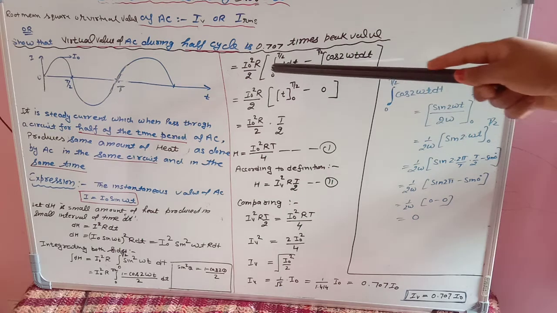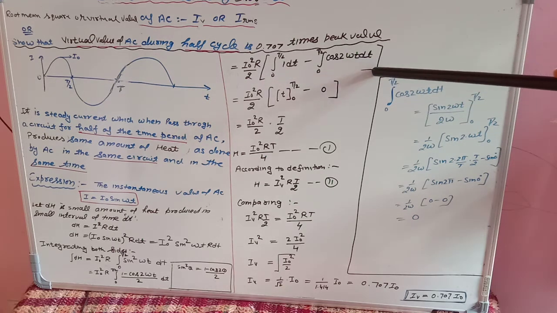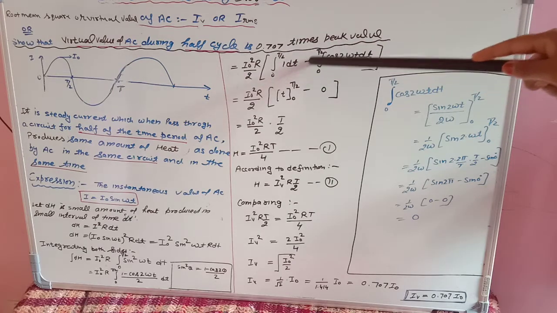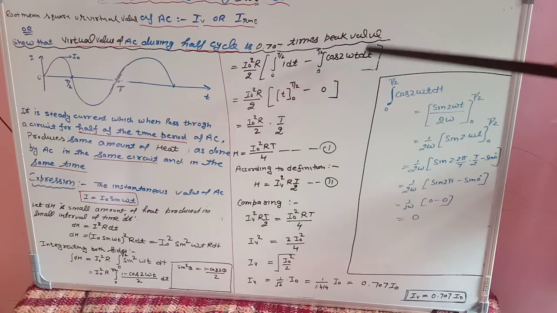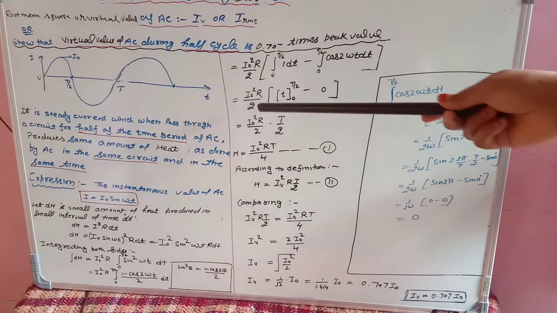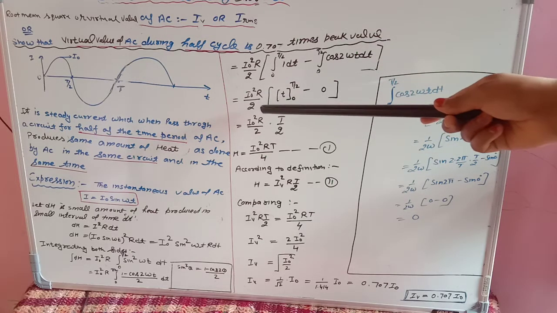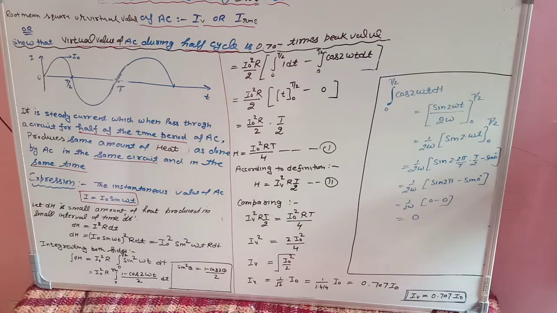You can see that this integration we have divided into 2 parts. This is the first function and this is the second function. Now, I naught square R upon 2, integration of 1 dt means the power of t is 0. In integration we increase the power, so from 0 it becomes 1.